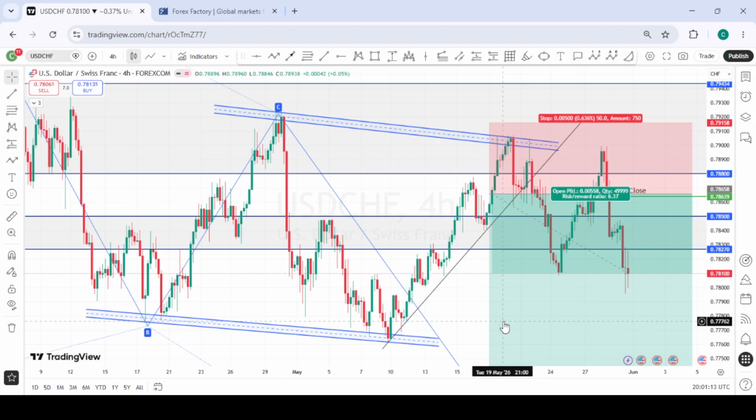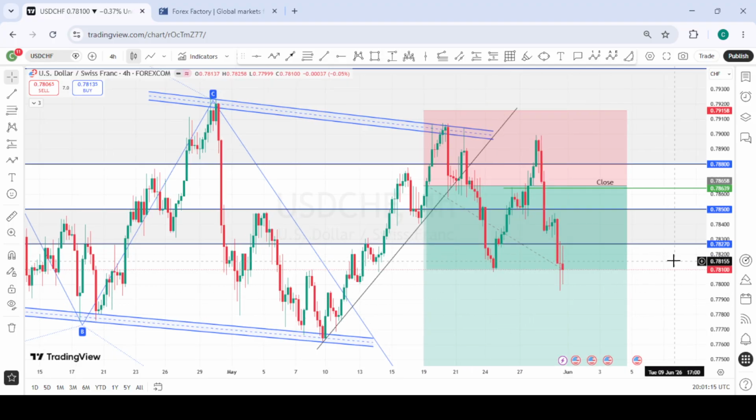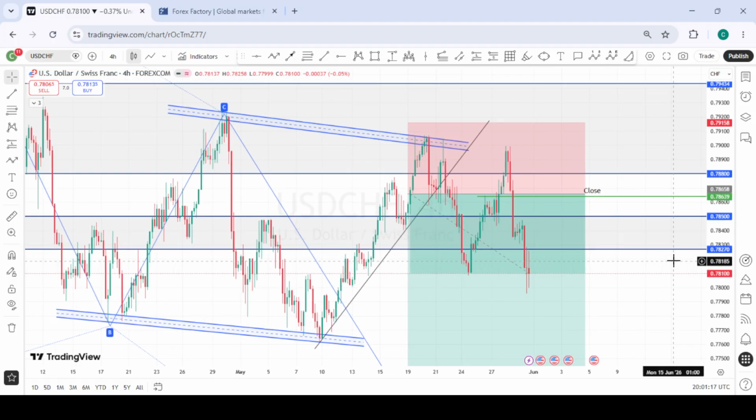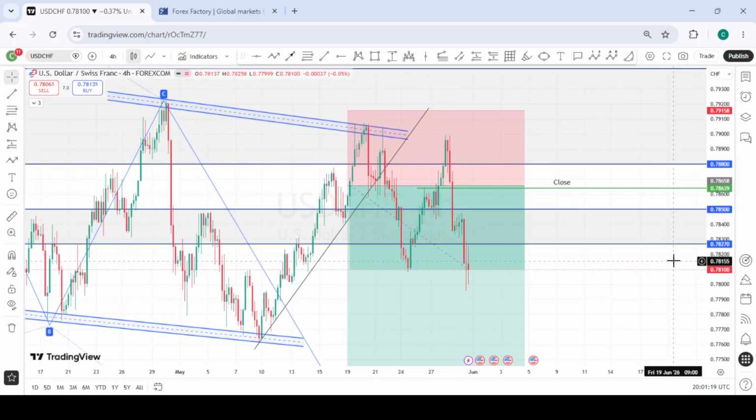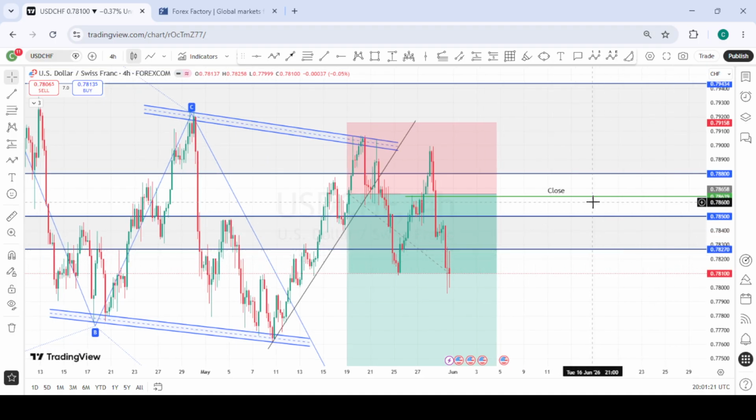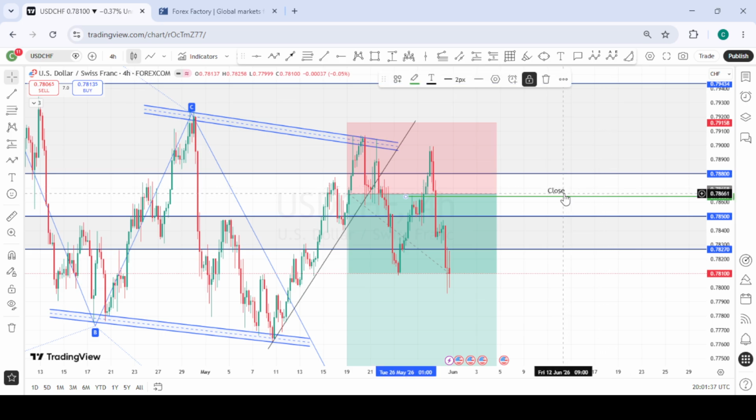So this is USDCHF. We closed out early on this position due to how DXY was behaving last week. So this position was closed out early, and the price actually played out exactly as we anticipated it to do. So this was also a break-even trade, and we've still not lost it all. We still have another opportunity to take this sell to the downside. So let's take this out from here.